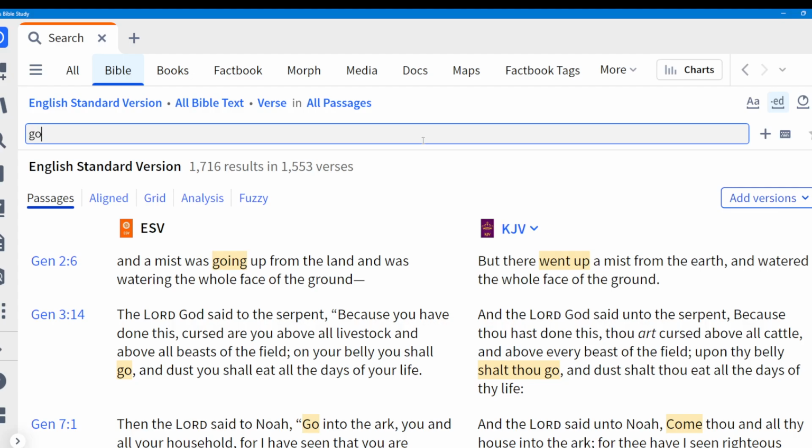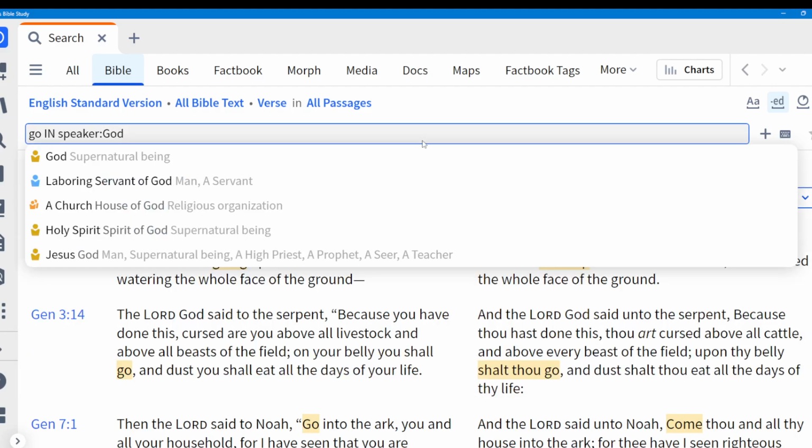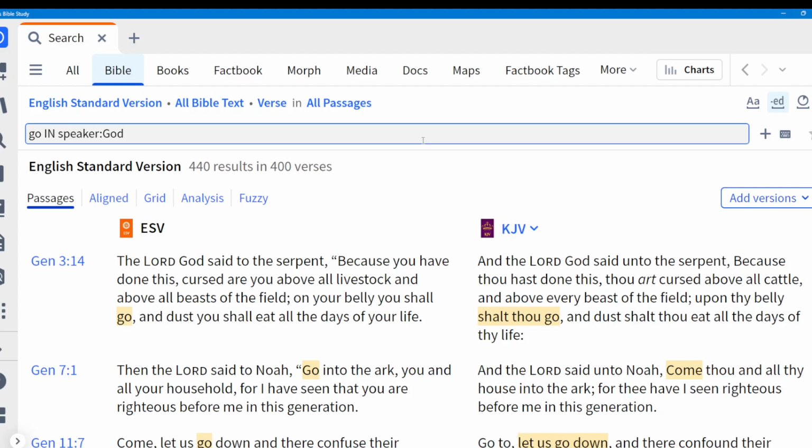You could do that with a concordance, and so if you opened up your Strong's exhaustive concordance or whatever, you'd get 1,500 verses that include the word go. Now, that's not that helpful. So how can we clean this up and start to find something a little bit closer to what we're looking for? Well, the simplest thing to do first is to do in, and then do speaker God. And when I hit enter now, it's going to show me the 400 times that God is identified as the speaker when he uses the word go.